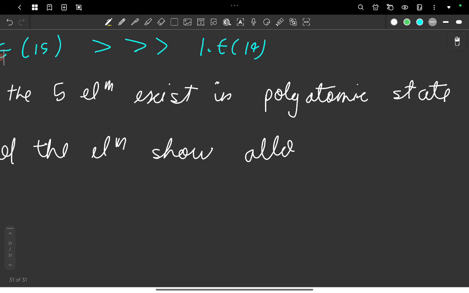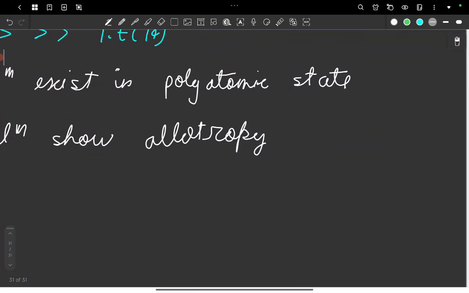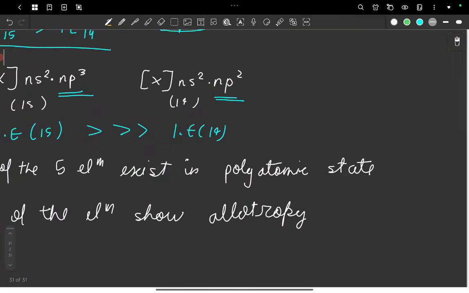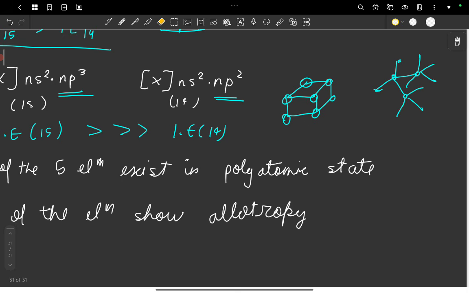Now, what is allotropy? We covered it in the lecture we did for group 14 elements. Allotropy is basically when one single element can exist in multiple crystal lattices. For example, one element may exist in a cubical lattice where one atom of the element is occupying each vertex of the cube, or maybe it is existing in a tetrahedral lattice where it is bonded to 4 more atoms simultaneously, and these are bonded to 4 more atoms, and this forms a big chain which is a lattice.